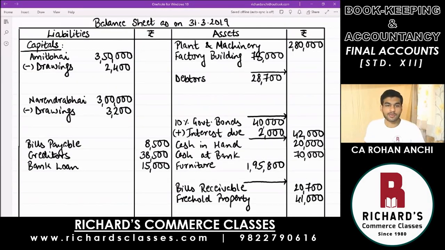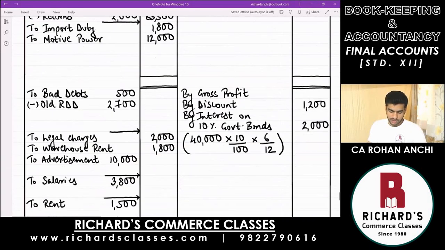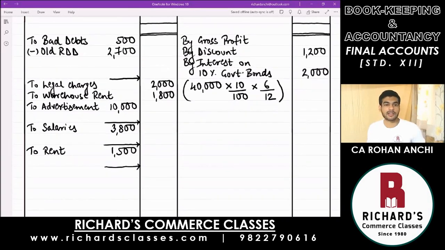The next adjustment in the trial balance is relating to advertisement, which we have not yet done. So let's also do that adjustment on advertisement. Come to your profit and loss account, and if you see, advertisement was written in the inner column, that is 10,000. But in the trial balance, if you see below the term advertisement, they have told you that it was paid for 2 years with effect from 1st January 2019.